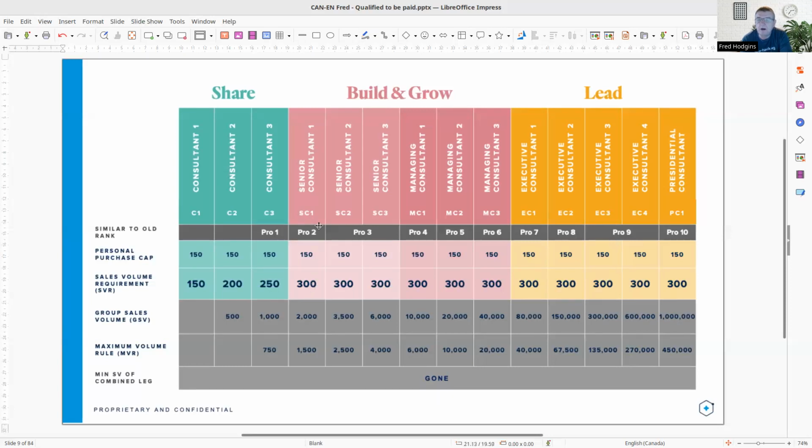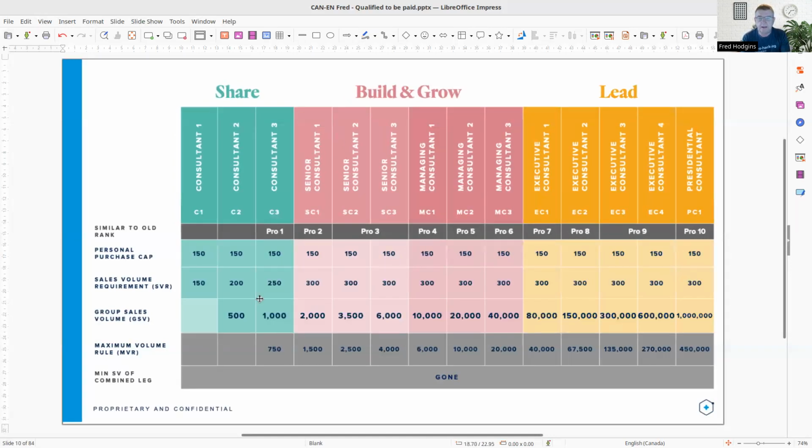Now it jumps up here at Senior Consultant 1. This is when you're above 2,000 points in volume. You need to have 300 points. 150 of that can be your personal requirement. 150 can come from one person, 2 people, 3 people, or all 300 of it can come from everybody. And this stays the same for the rest of the comp plan, where we just need to have some customers. So that's super important. And then this is just the slide that highlights the group volume here.